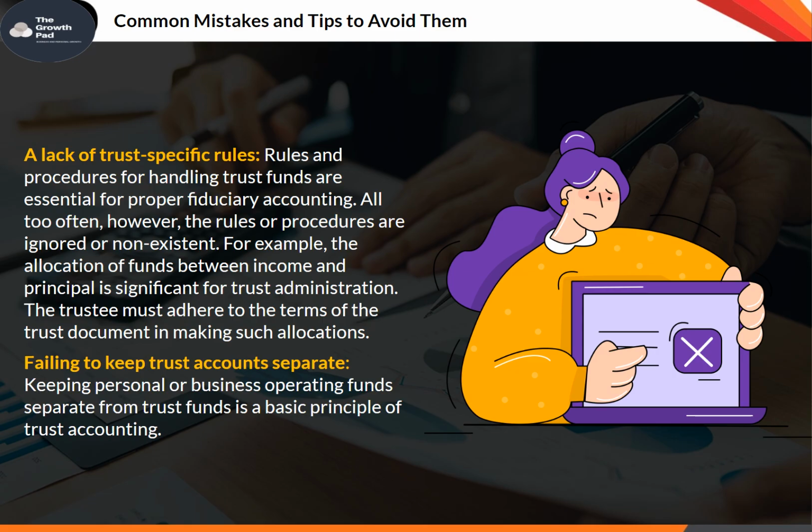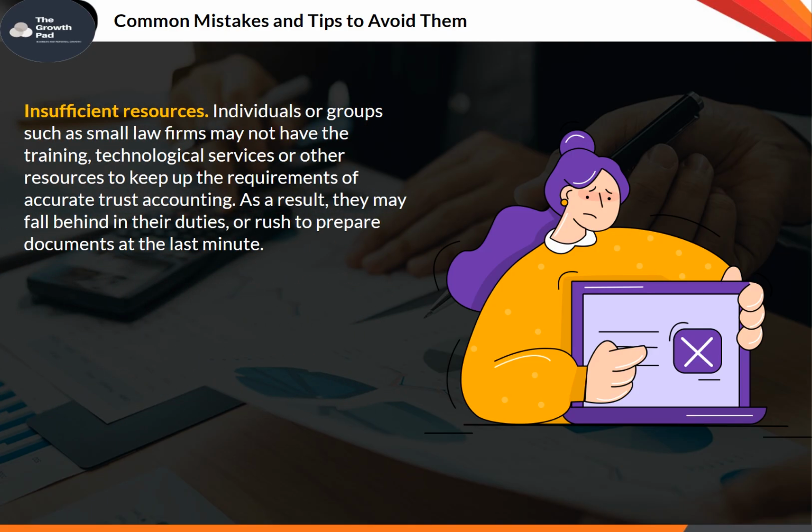Failing to keep trust accounts separate. Keeping personal or business operating funds separate from trust funds is a basic principle of trust accounting. Insufficient resources. Individuals or groups, such as small law firms, may not have the training, technological services, or other resources to keep up with the requirements of accurate trust accounting. As a result, they may fall behind in their duties, or rush to prepare documents at the last minute.